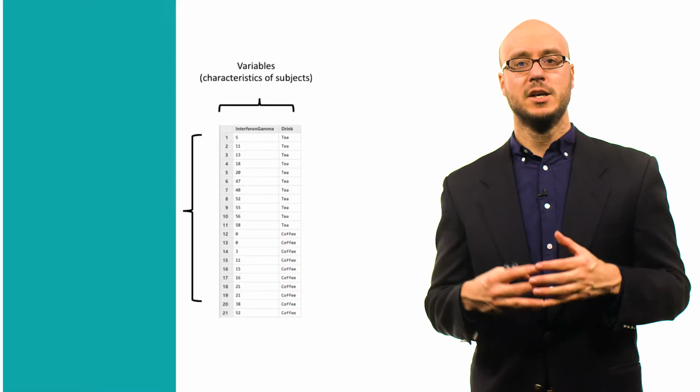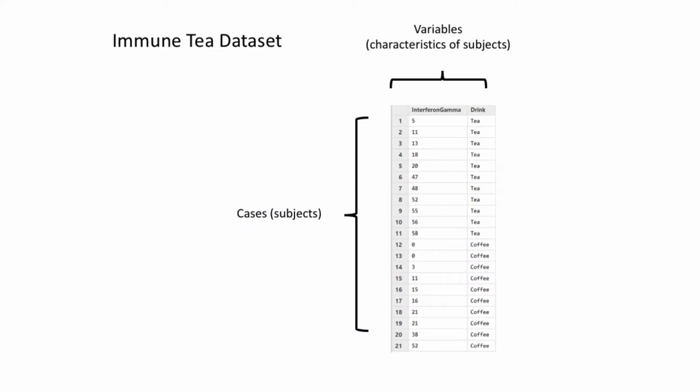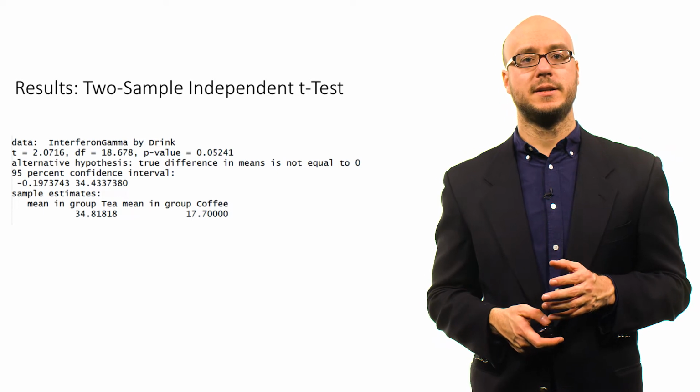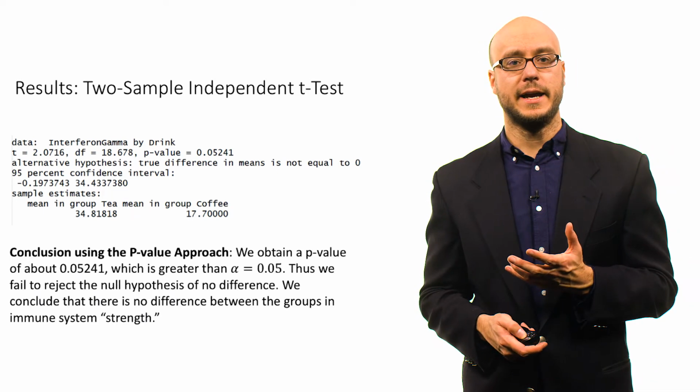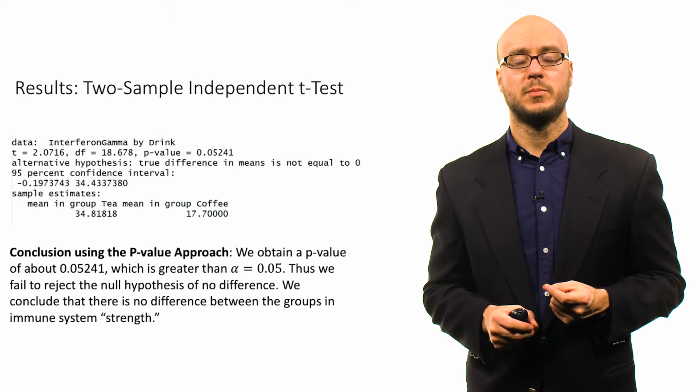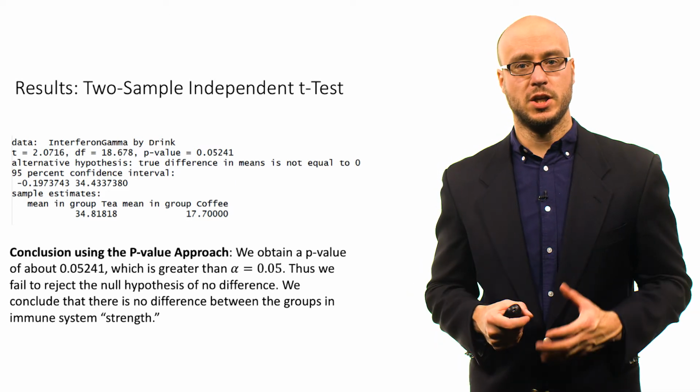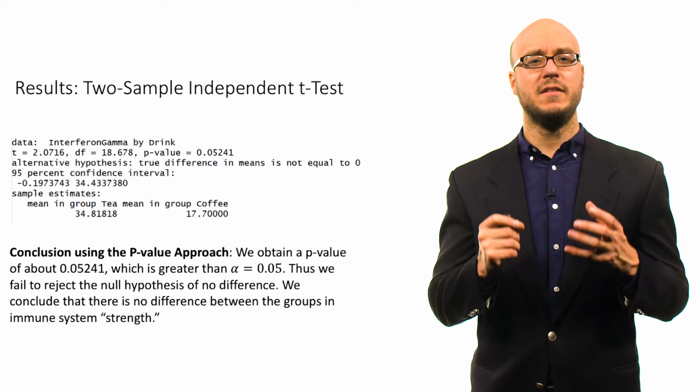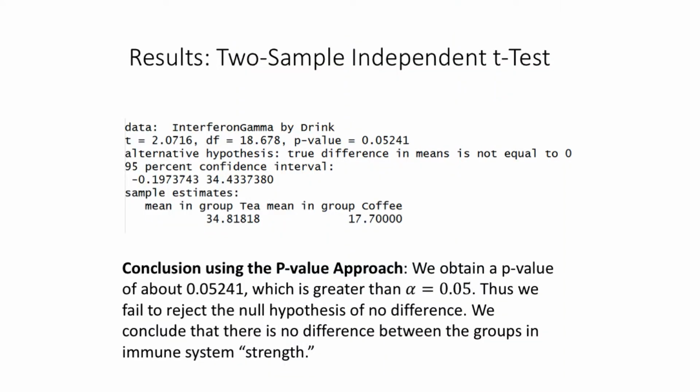This is what the data set looks like. We have these respondents randomly assigned to two groups, treatment and control, and then we have this outcome measure, which is a measure of the strength of one's immune system. The sample size here is 21 people. We're going to conduct a two-sample independent t-test. This is what the results look like. Using the p-value approach, we can make a decision. We obtain a p-value of about 0.05241, which is a little bit greater than alpha of 0.05. Thus, under the two-sided alternative, we fail to reject the null hypothesis of no difference.